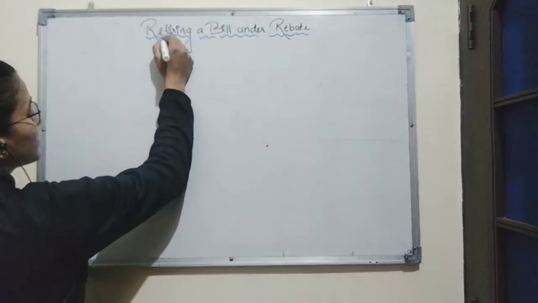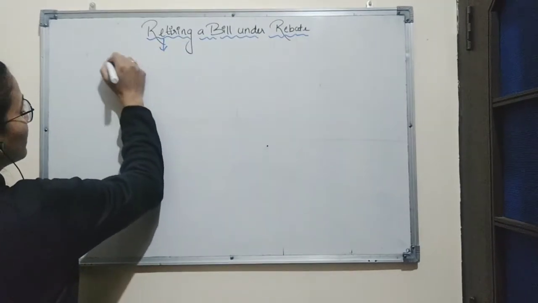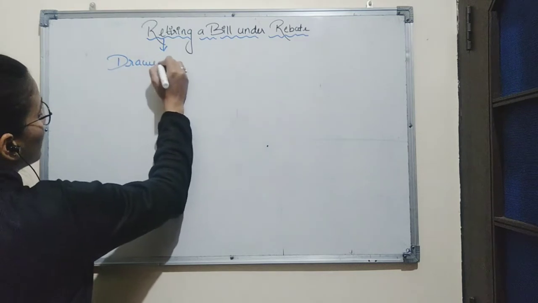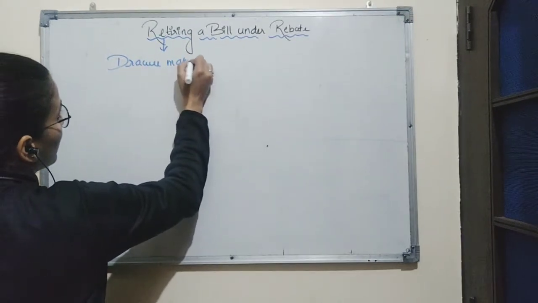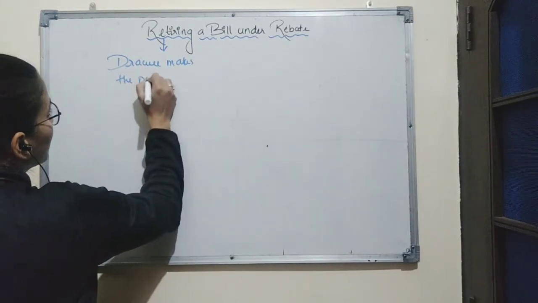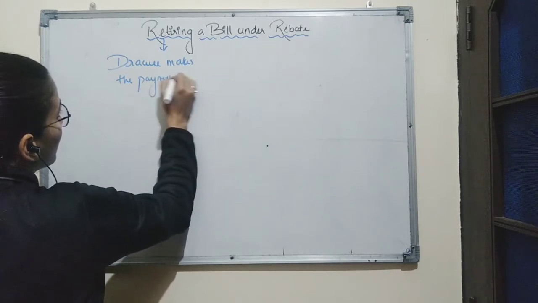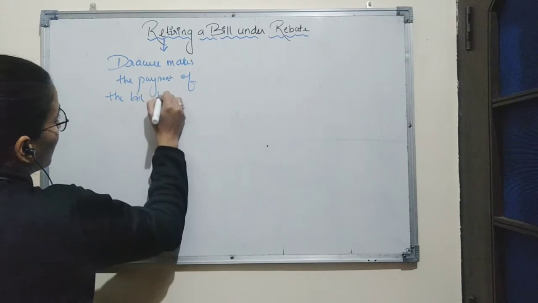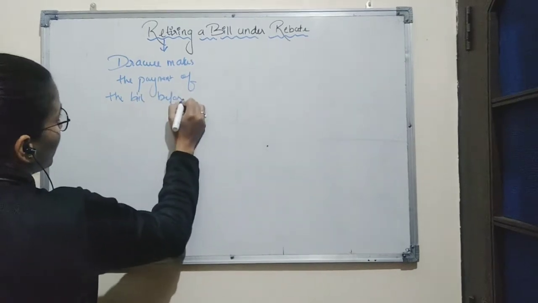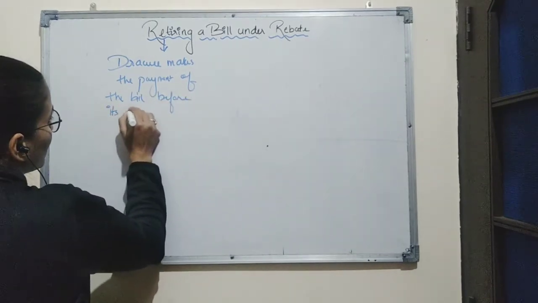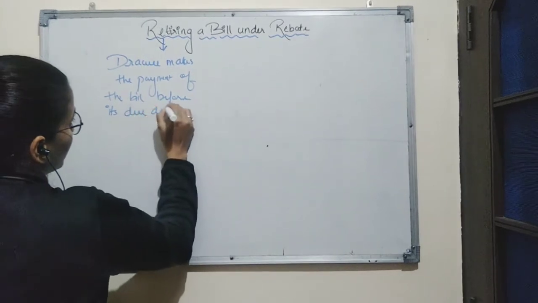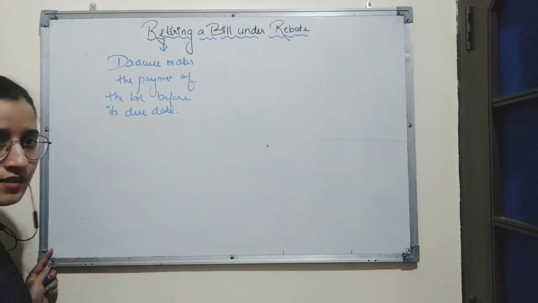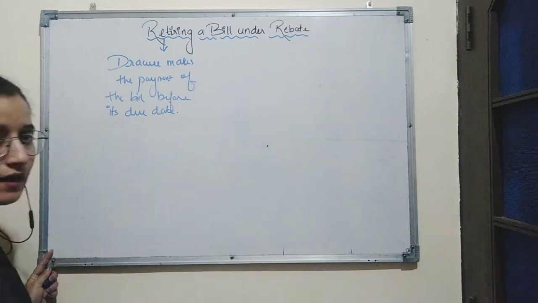So retiring means when the drawee makes the payment of the bill before its due date. It is known as retiring of bill.